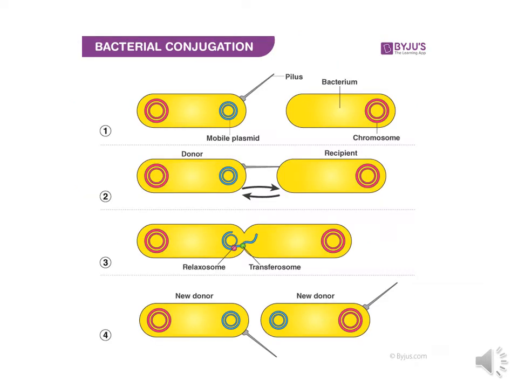So this diagram shows us how conjugation takes place. So there is a formation of a bridge, or there is a formation of a pilus between the two microbial organisms, and as you can see, the genetic material which carries the information regarding the resistance is shared by the donor to the recipient. So now the recipient, which has the information regarding resistance, acts as a new donor. That means it is going to share the information about resistance by donating its genetic material to another recipient.